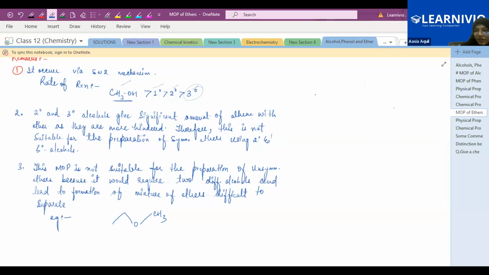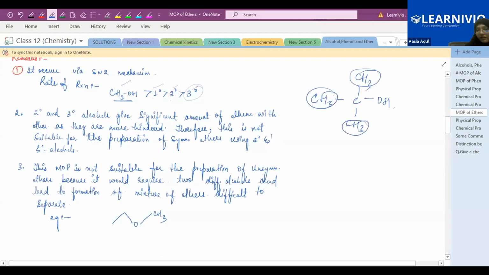Why? Because in the tertiary alcohol, there are more plus I groups. Now you can see OH is attached to this carbon, and this carbon has three bulky groups, three methyl groups, which hinder the attack of nucleophile. So that's why in the tertiary alcohol, the rate of reaction is very slow. After tertiary alcohol, the secondary alcohol.